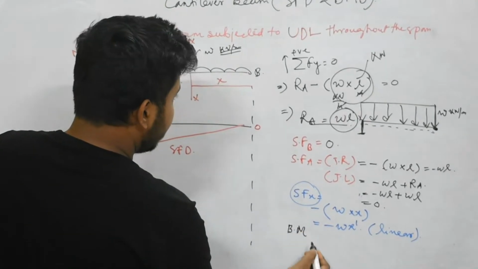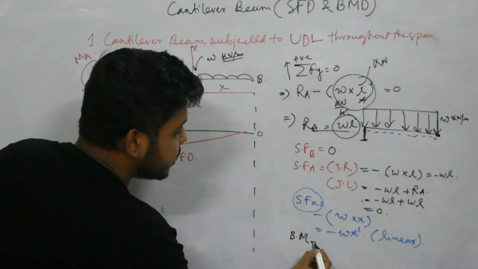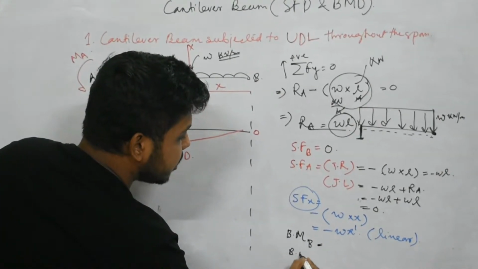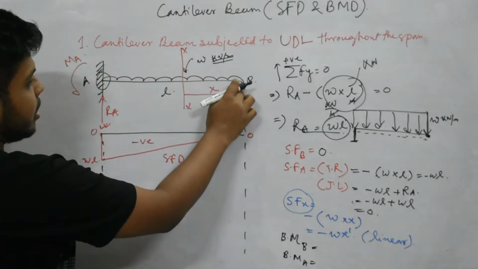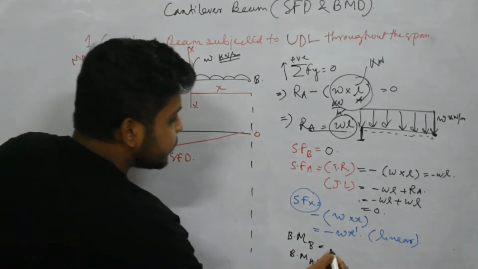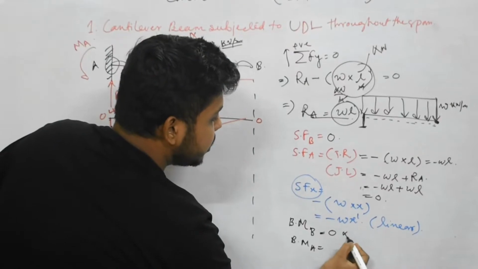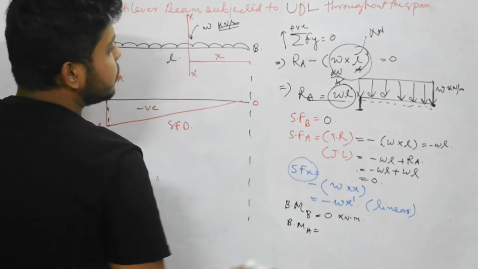So for BM, here 2 points are there, one is B, another is A. So BM at B and BM at A. Now what will be BM at B? Here at B, there is no effect of load, that is why this will be 0, and the unit will be kilonewton meter, as load into distance, that is kilonewton meter.